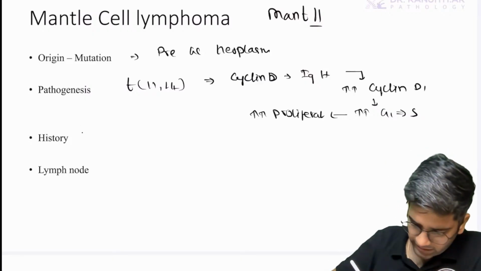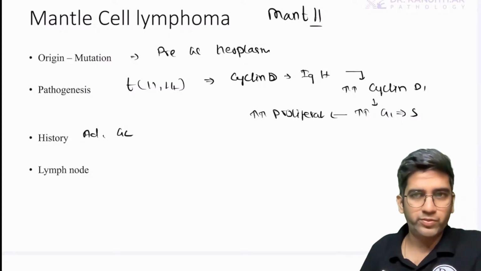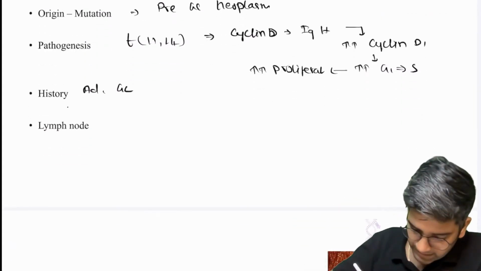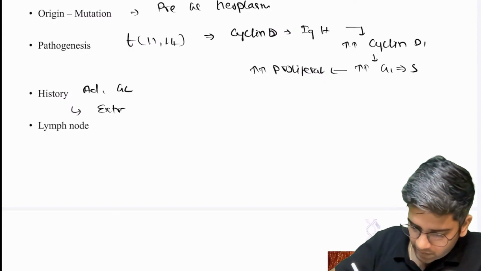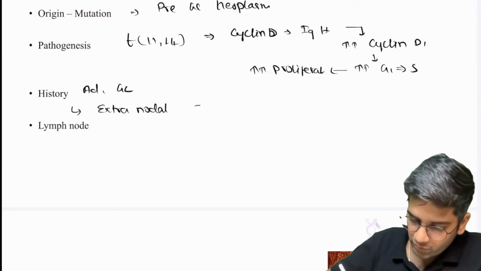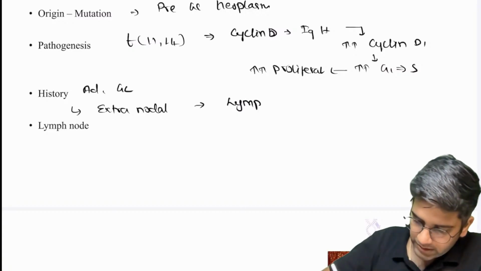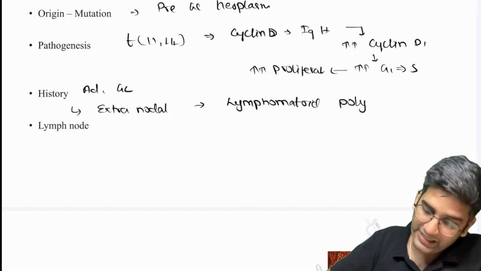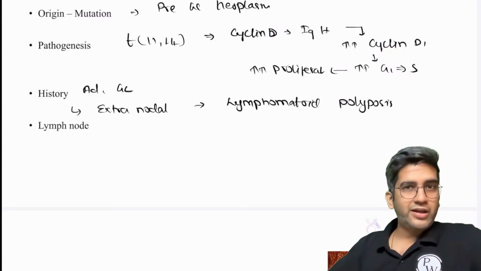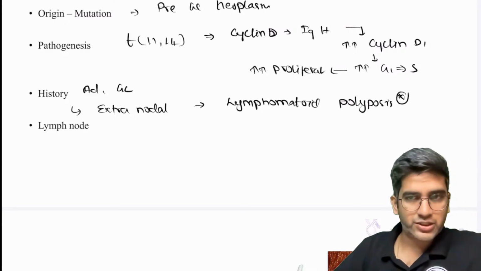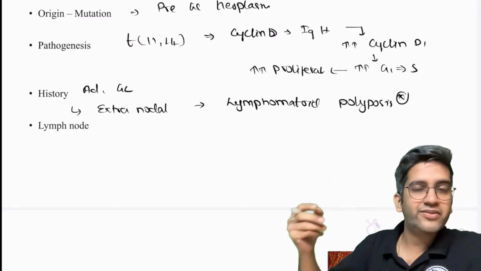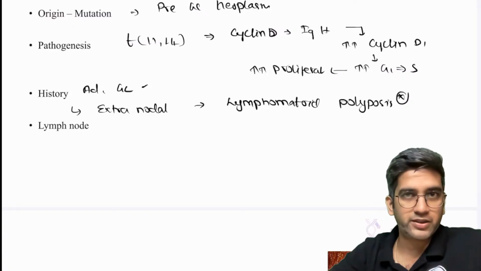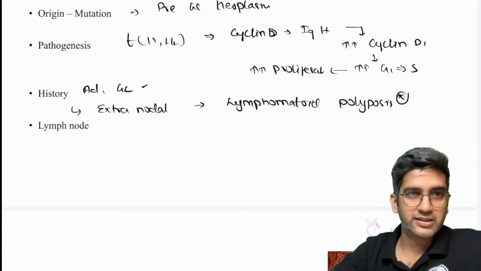Simple. History, adult generalized lymphadenopathy will be there. The non-Hodgkin's lymphoma, so extranodal is common, right? This can also have an extranodal presentation, which is very, very classical. You have something called lymphomatoid polyposis. This can present as polyps in the intestine, looking like a familial adenomatous polyposis. So we call it lymphomatoid polyposis. Must. Don't forget it. Because it's something which I'll require. Rest everything is non-specific. I cannot say it is not CLL by generalized lymphadenopathy. But this can tell me, okay, most likely a mantle cell lymphoma, right?